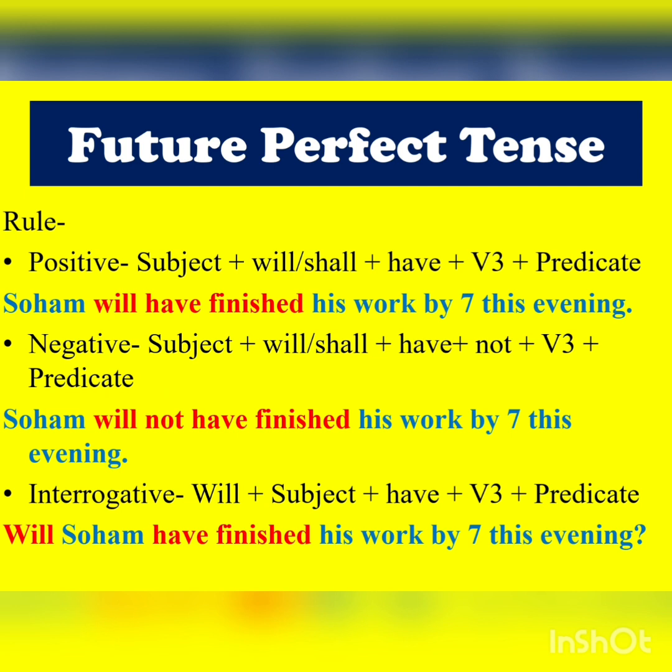Again, whenever we talk about perfect, we always remember to use verb third form, right? So while forming a positive statement, it goes subject plus will or shall plus have plus verb third form. Remember, this time we only use have. We will not use has here. We only use have plus verb third form. For example, Soham will have finished his work by 7 this evening.